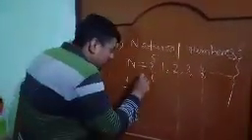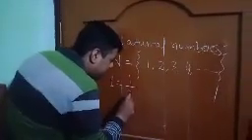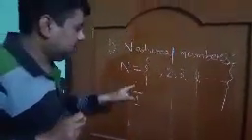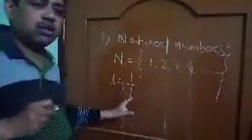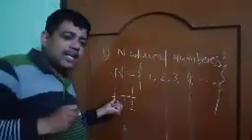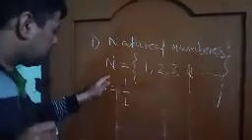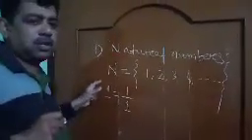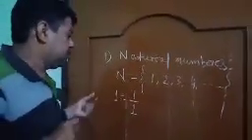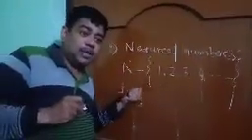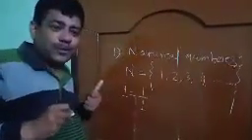Let us see how we can write 1 is equal to 1 divided by 1. So here p is equal to 1 and q is also 1. So 1 can be expressed in the form of p by q. That is why the natural number 1, the first counting number, is also a rational number, because it is expressed in the form of p by q.